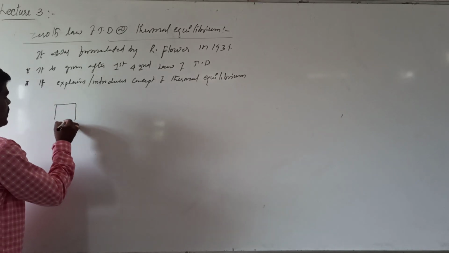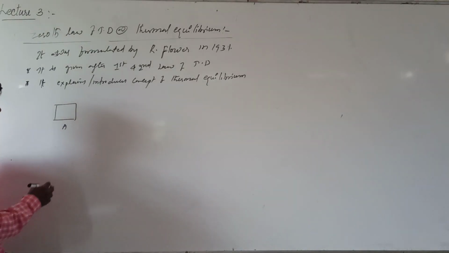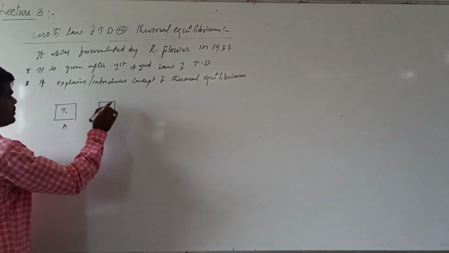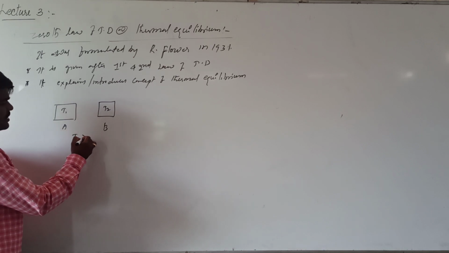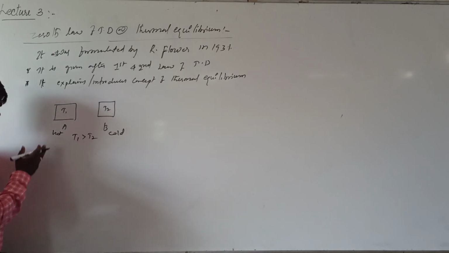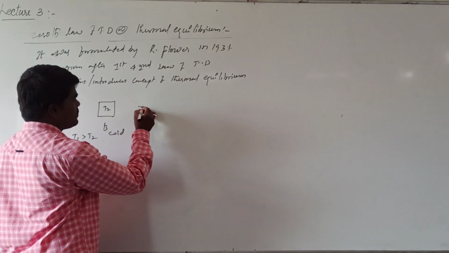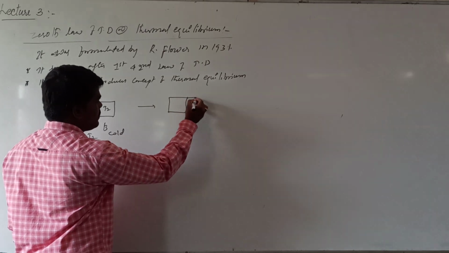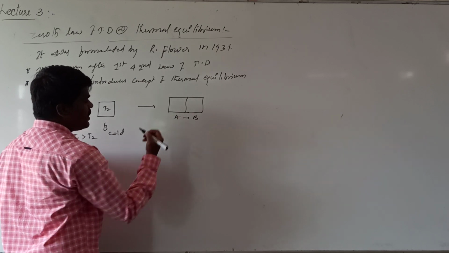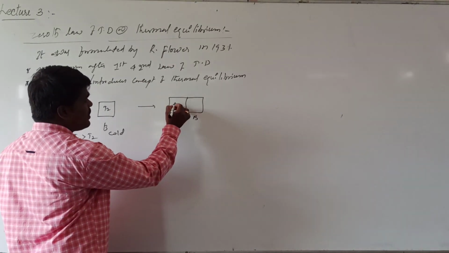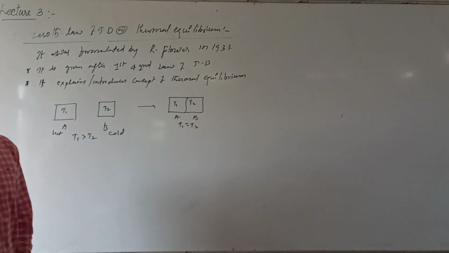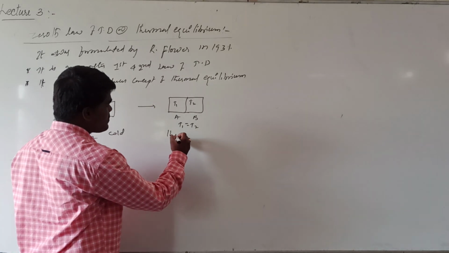Let us try to understand. We have two bodies. Let us assume this is a body A which has temperature T1. This is a body B which has temperature T2. Let us assume that the temperature T1 is greater than T2. Now we can say this is the hot body and this is the cold body. If you bring them in contact with one another, then what happens? Heat transfer takes place from where to where? A to B, till T1 becomes equal to T2. When T1 becomes equal to T2, such a state is called thermal equilibrium.